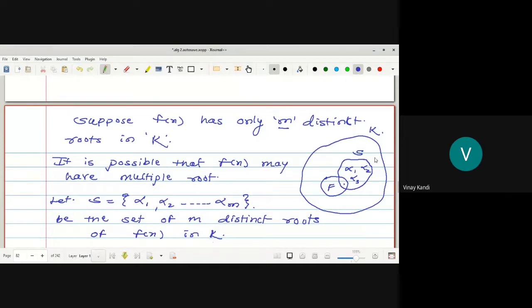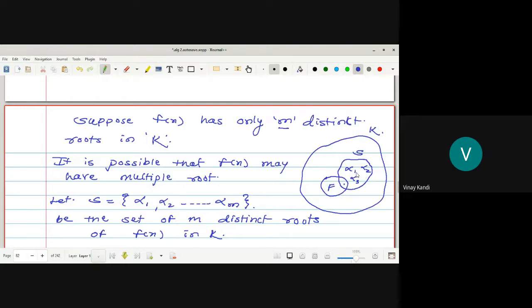Suppose this is the set S. Any doubt? Some of them may belong to this field F. But all the roots belong to K, which means some of them belong to F and some of them are outside F.